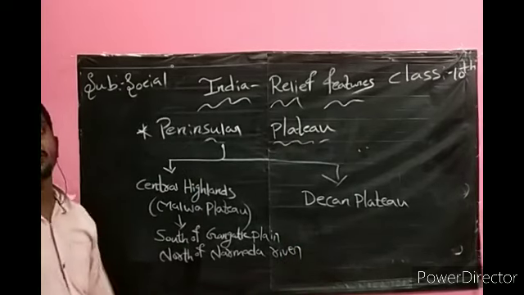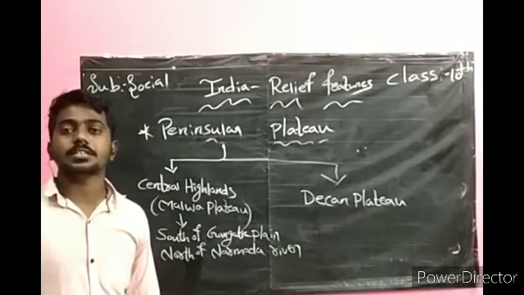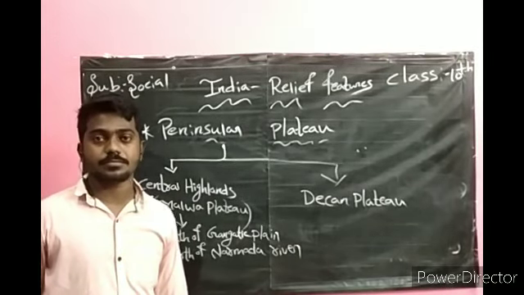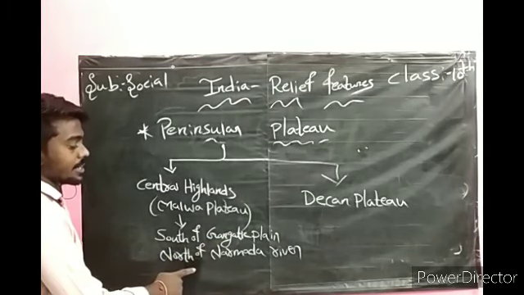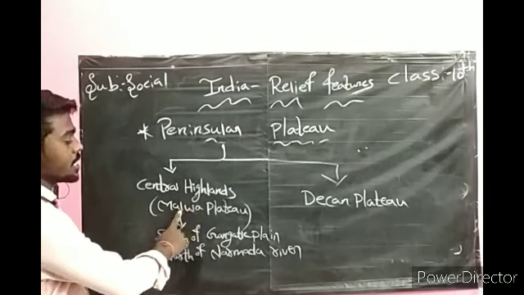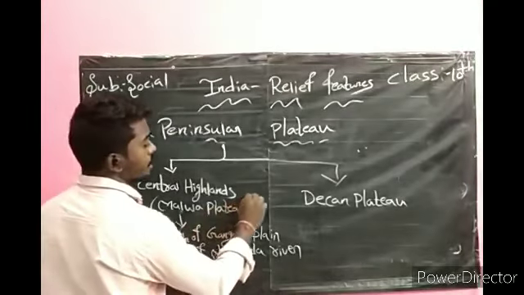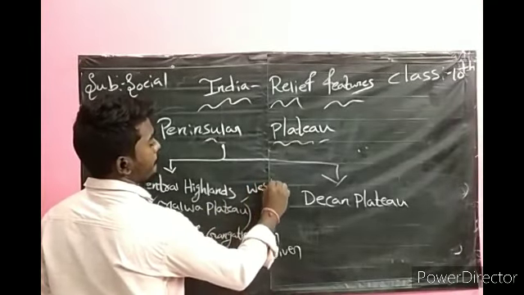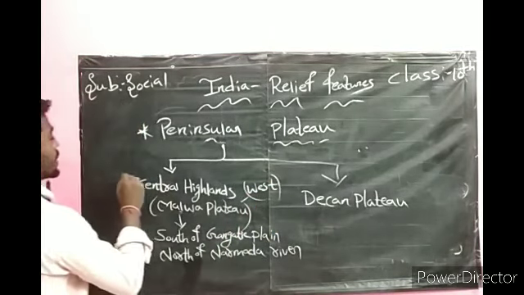I told you Narmada and Tapati are west-flowing rivers. The origin of Narmada and Tapati is in Madhya Pradesh. South of the Gangetic Plain and north of the Narmada River, we can find the Malwa Plateau, in the west direction.